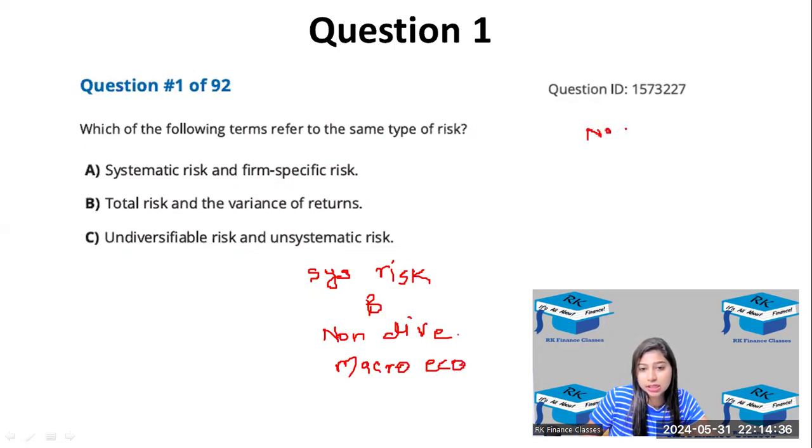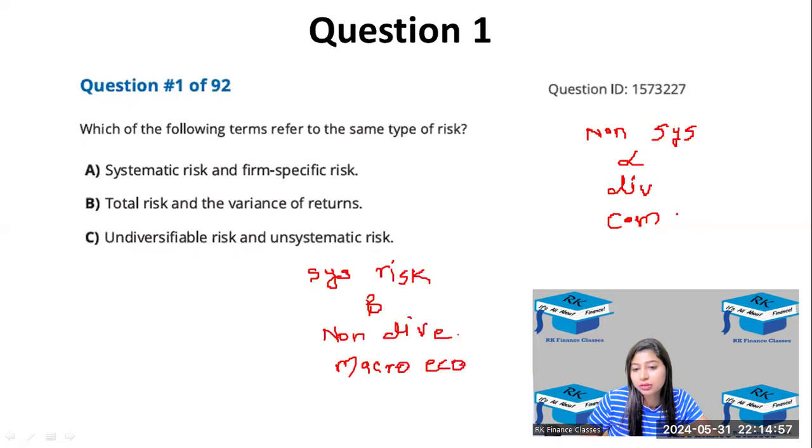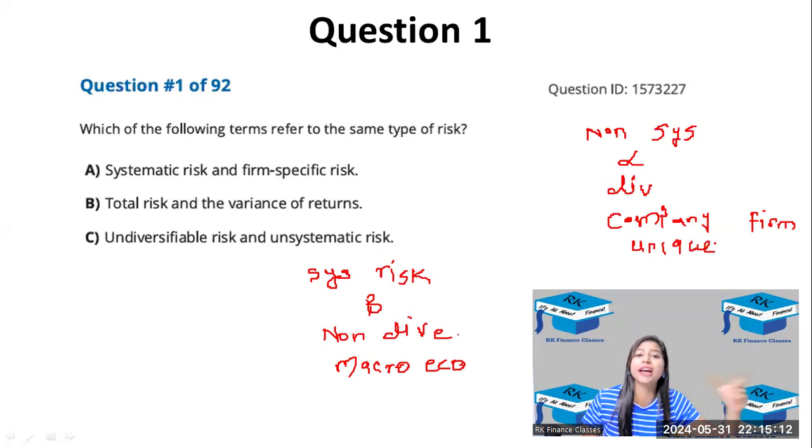The other thing is non-systematic risk. Exactly the opposite of everything. Systematic, non-systematic. Here it is beta, here it will be alpha. Then non-diversifiable here, and this one we can diversify, so diversifiable. And these are macroeconomic related factors. And here it is company specific and firm specific. Company and the firm. And there is one more name for this, which is unique risk. Why unique? Because it is company specific, so it is unique to that company.